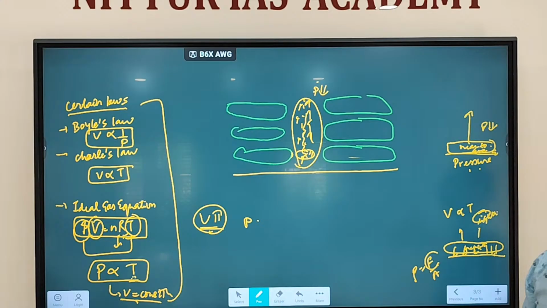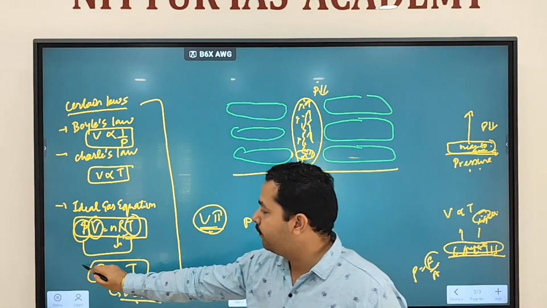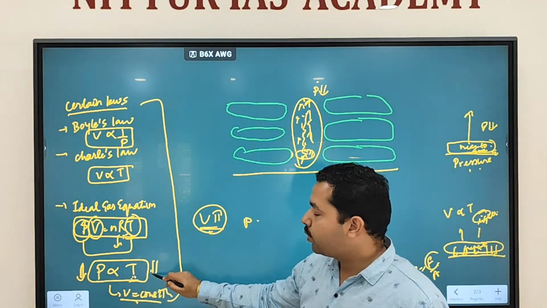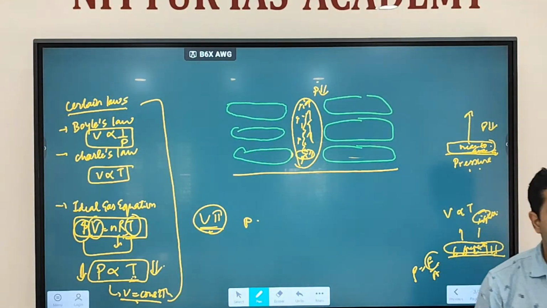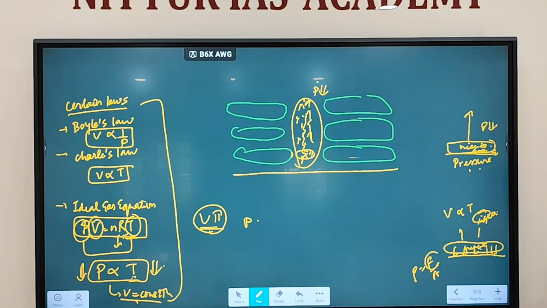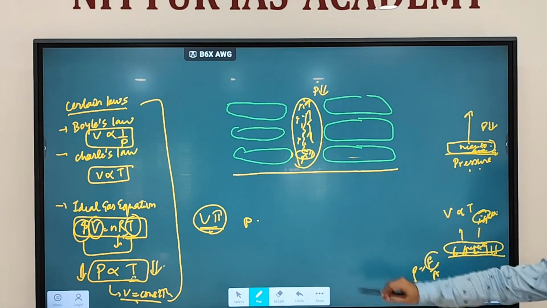If pressure declines, what will happen to temperature? Temperature will also decline. Clear? So as you are going up, what is happening? Pressure is declining. When pressure declines, what will happen to temperature? Temperature will also decline, because there is a direct relationship between whom? Pressure and temperature. Fine.